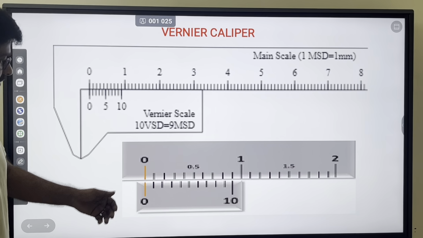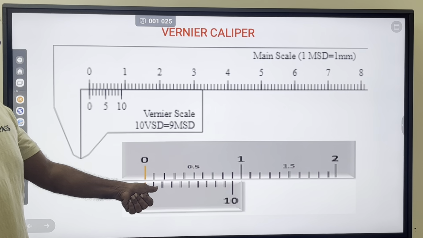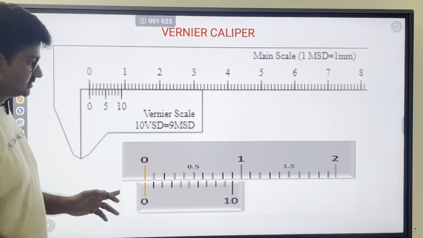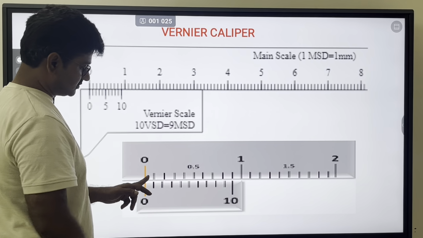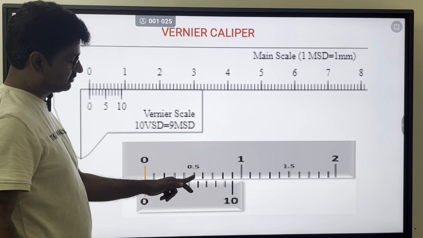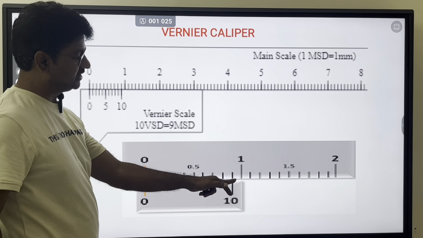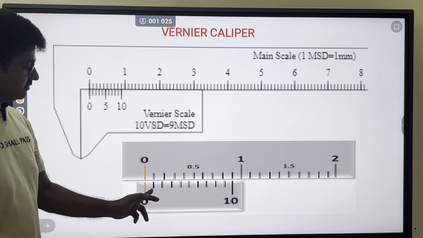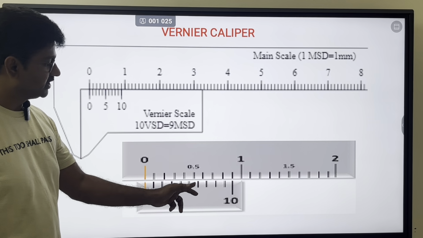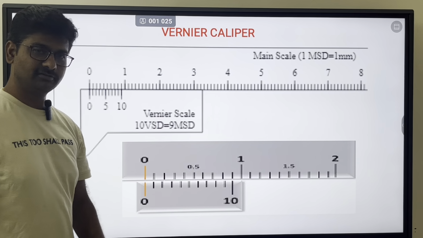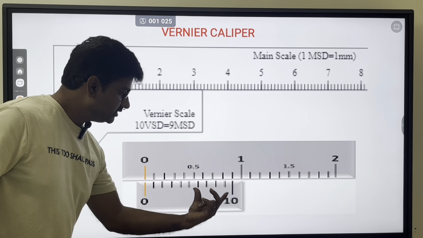So that you can see here: 1, 2, 3, 4, 5, 6, 7, 8, 9 divisions are divided into 10, 1, 2, 3, 4, 5, 6, 7, 8, 9, 10. So 10 divisions.